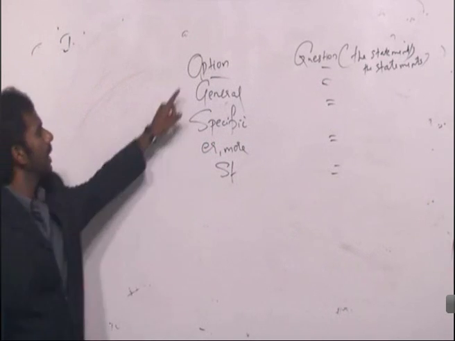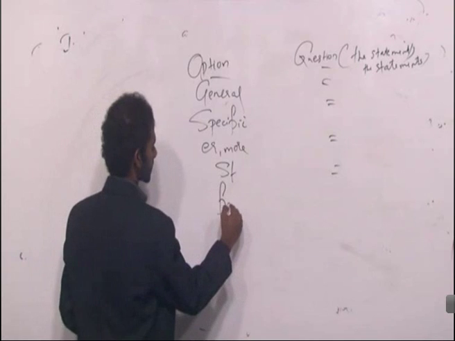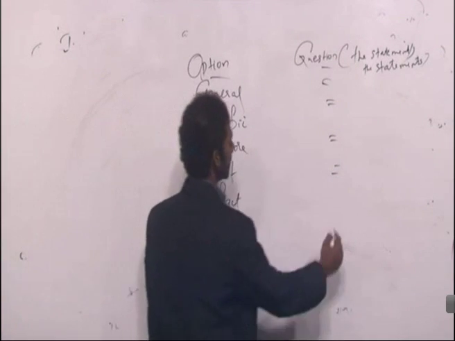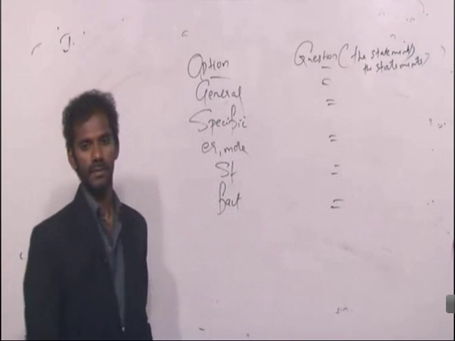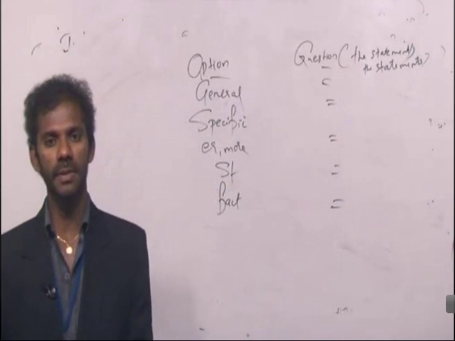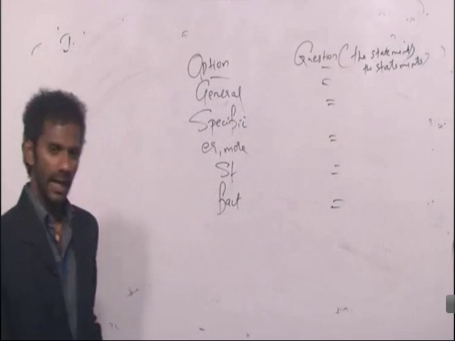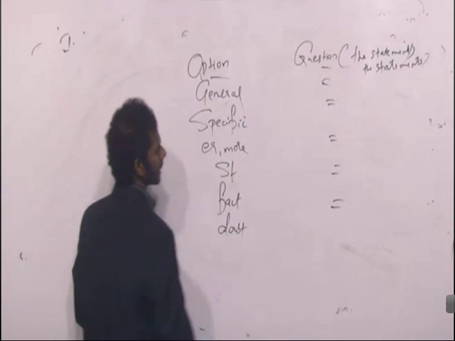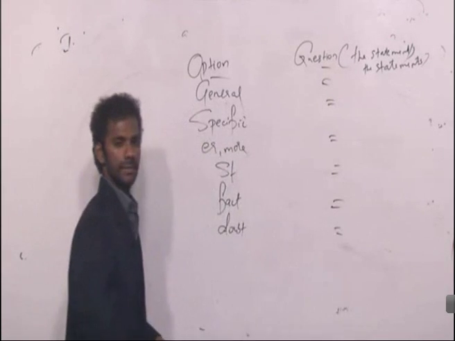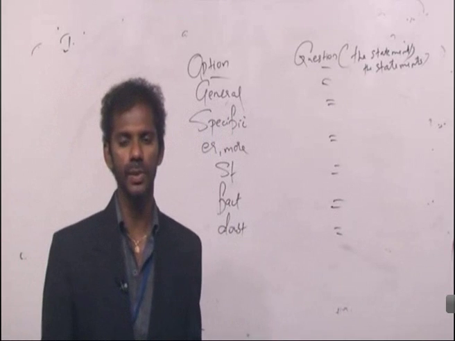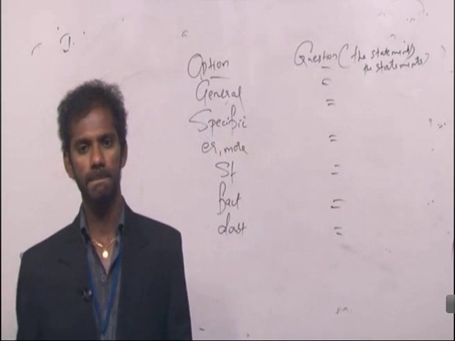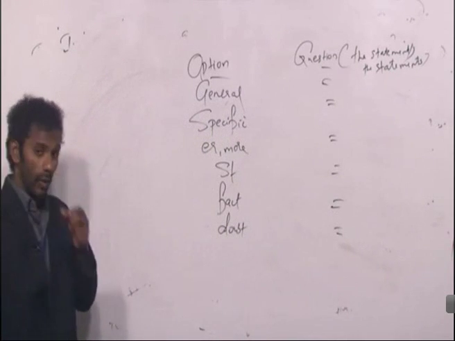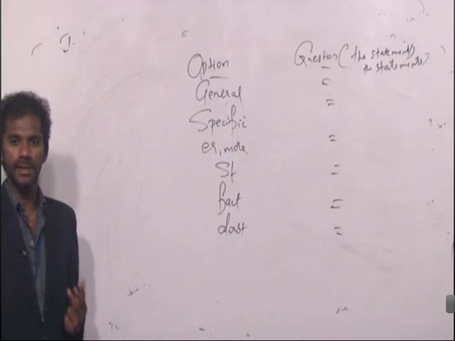Likewise, in the option, if it is a fact, in the question also it must be a fact. I'll give an example. In the option if it is a doubt, in the question also it must be a doubt. Fact, same thing. Doubt also, same thing. Clear? Right. If I say a statement like, what can be inferred? We are talking about inferential questions, conclusion questions.